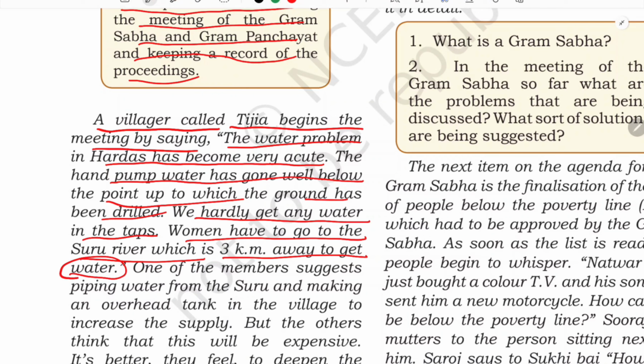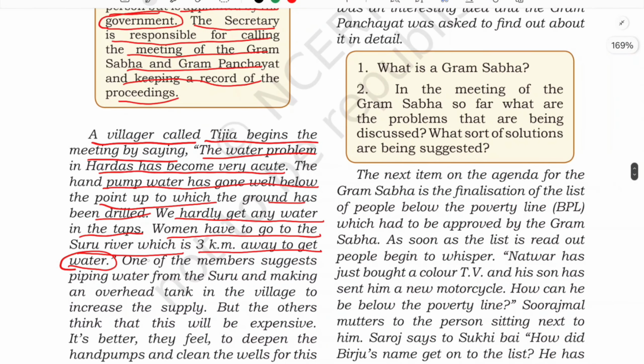3 kilometers you have to walk, fetch the water, and come back, and without water it is impossible to do the household chores. So that is why they are going to discuss this very serious matter about water. One of the members suggested piping water. This is the first suggestion: piping water from the Suru and making an overhead tank in the village to increase the supply.